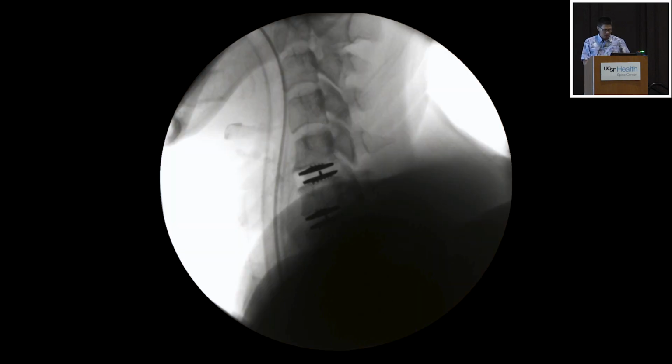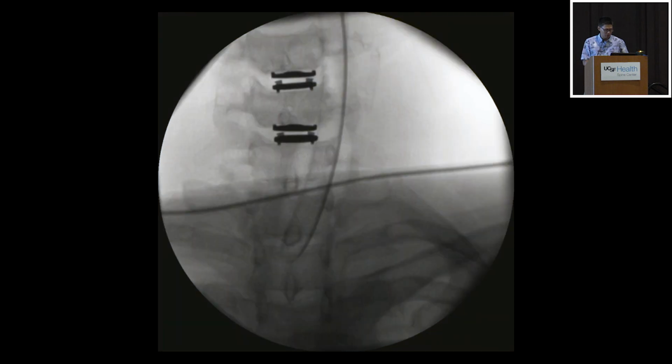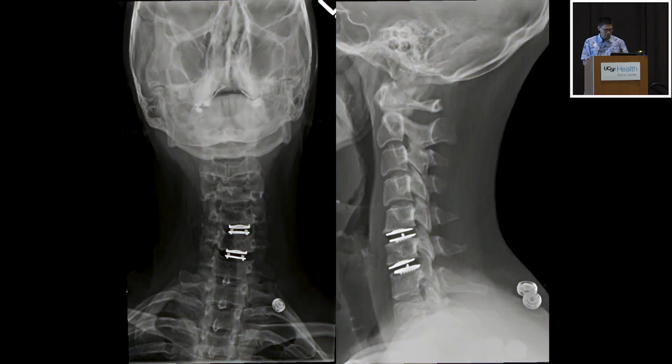This is the intra-op x-rays done. There's no pre-op x-rays or CT scan. You can see here maybe just from the positioning, there's a little bit of a coronal deformity, but it's kind of hard to tell, but this is sort of the extent of the x-rays that we had.